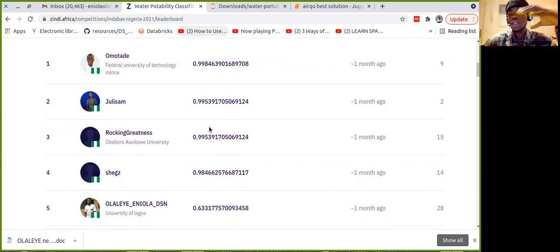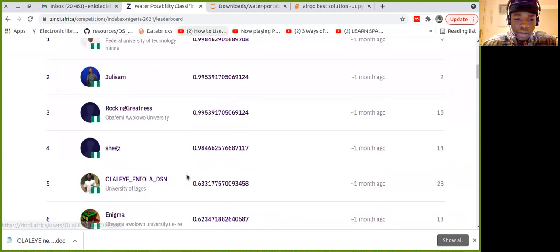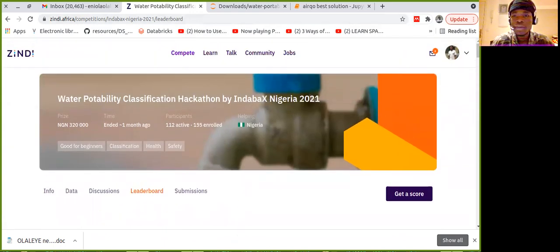the F1 score, because the metric we are using here is the F1 score, is just too good to be true. Everything here is close to 1, and the closer to 1 the better. So imagine an F1 score of 0.99, that's a very, very good solution. So my solution placed me 5th, and I'm just going to be showing you what I did in my solution, and I'm going to be using the leak again, and we are going to see where the leak will place us on the leaderboard. So let's just dive into it straight.